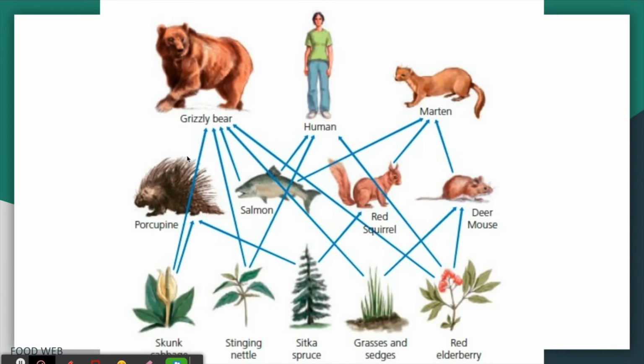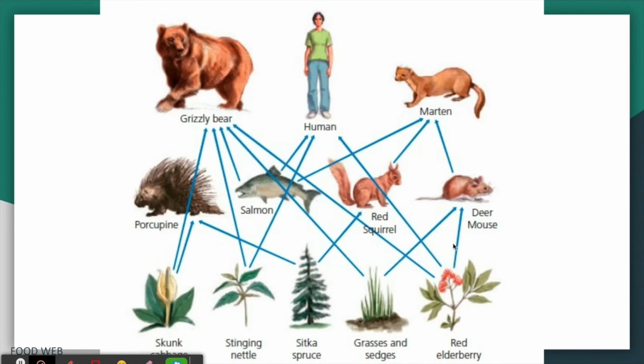Let's take a look at this food web that was on our test. On this food web, we have our producers: skunk cabbage, grasses, and sedges. All these plants are producers. And then all these organisms up top are examples of consumers. Let's find some consumers. Can you tell me which of these consumers is an herbivore? Is it the deer mouse? Or is it the grizzly bear? If you said deer mouse, that is correct.